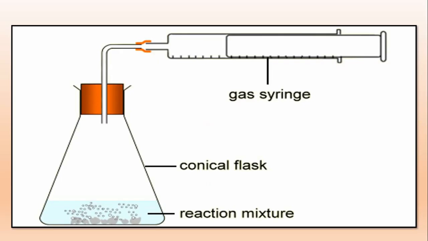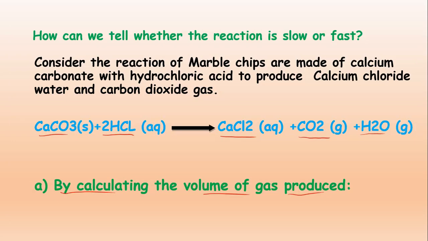This will be the diagram. As I initially told you, there will be 2 types of questions in your past paper related to this topic. One will be the diagram, the experimental setup, and the second will be the graph-based question. So this is the experimental diagram.